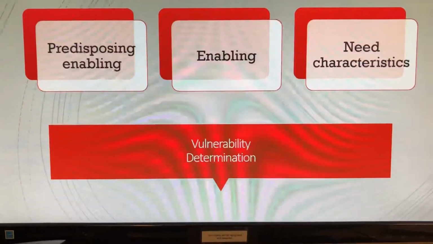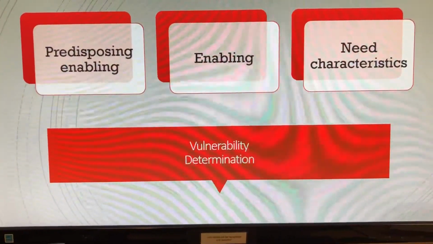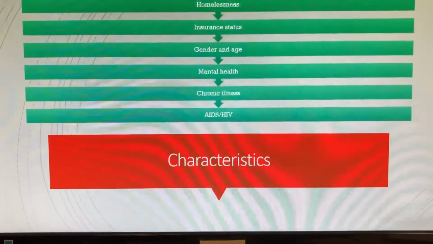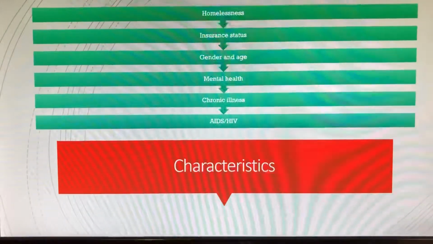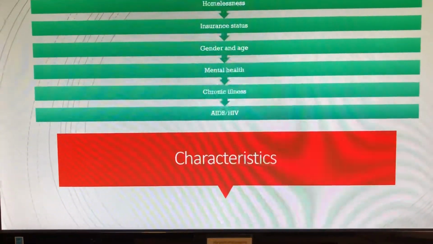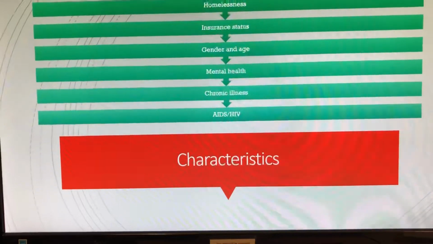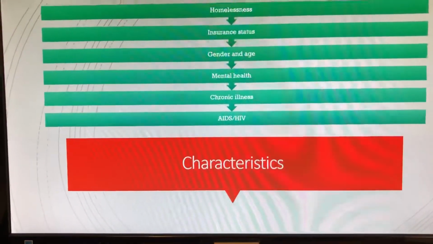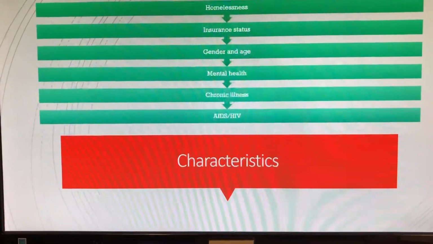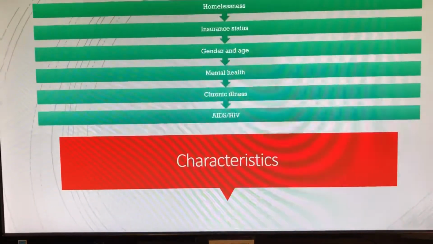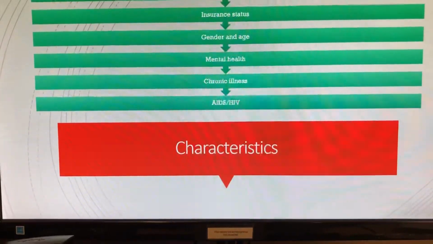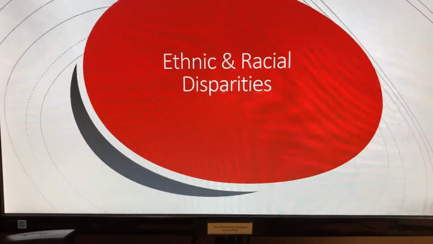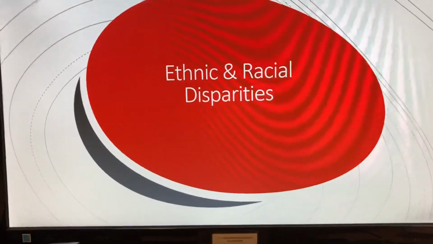Vulnerability determination: predisposing, enabling, and need characteristics. Some of the characteristics that have been identified as to why particular groups are suffering with disparities: homelessness, insurance status. You have many people that are uninsured, gender and age, mental health, chronic illness, and AIDS and HIV. Here are some of the ethnic and racial disparities that have been identified for each class.